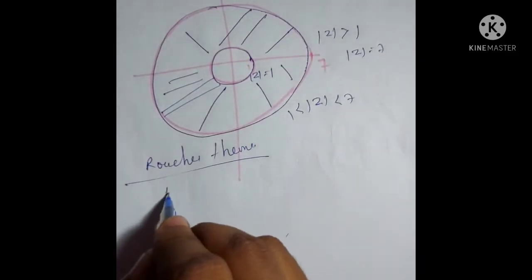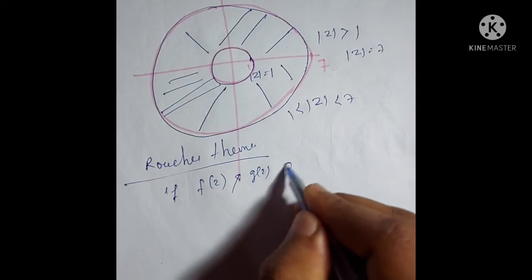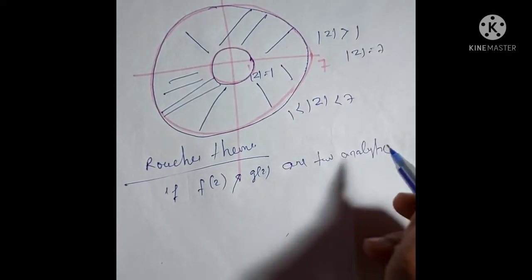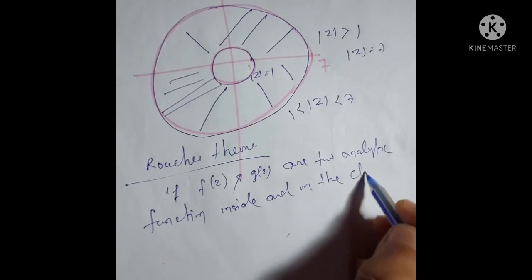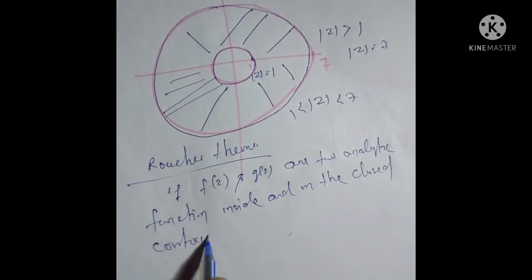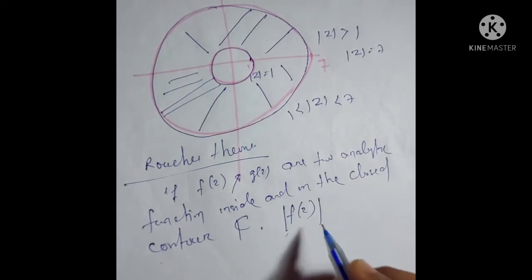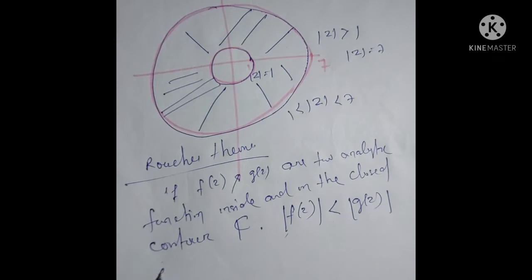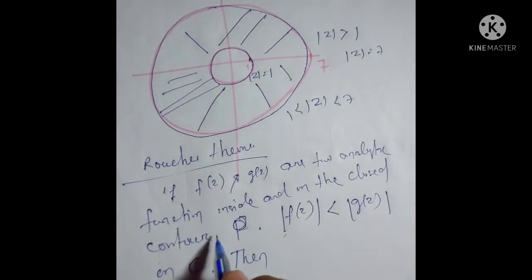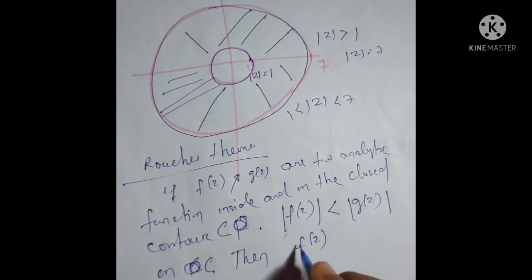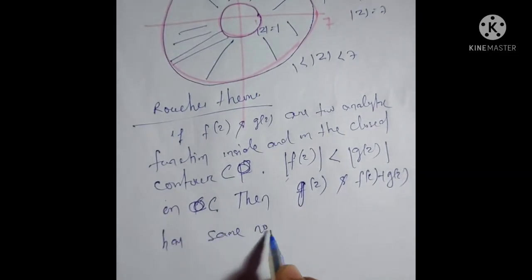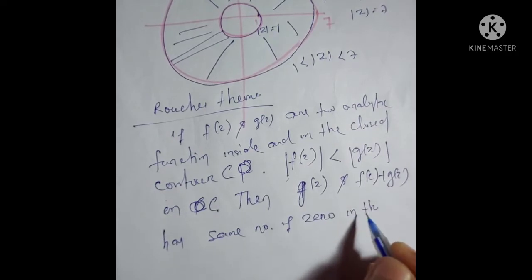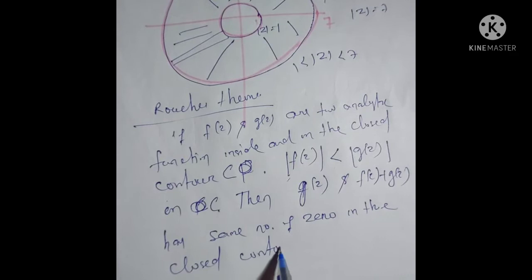and Rouché's theorem states: if f(z) and g(z) are two analytic functions inside and on the closed contour C, and |f(z)| < |g(z)| on C, then g(z) and f(z) + g(z) have the same number of zeros in the closed contour C. Now first we have to